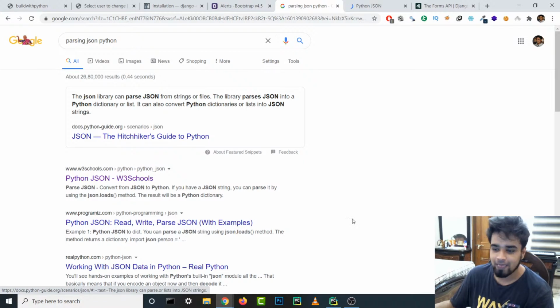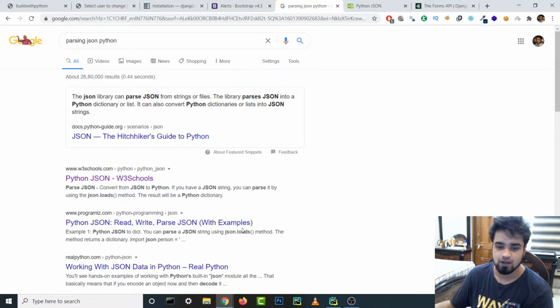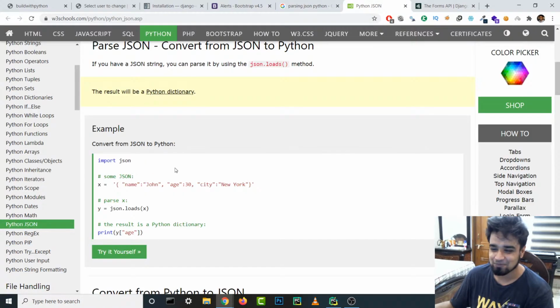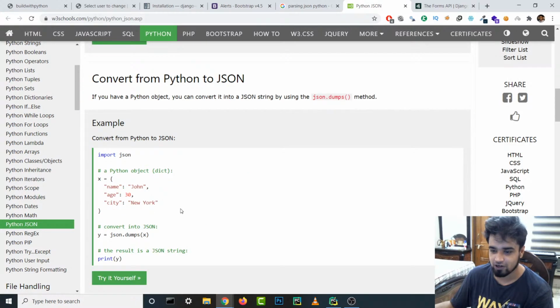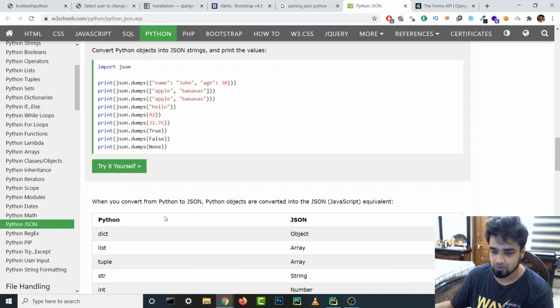If somebody can give me the code to parse the JSON, like this one, or even this one, the first one, that will be perfect. But if not, we'll just figure it out. Import, yeah, I know we have to first import JSON. I know we have to do that, but what do we do after that, right? This loads the JSON. We already have the JSON, right? We need to actually parse it.